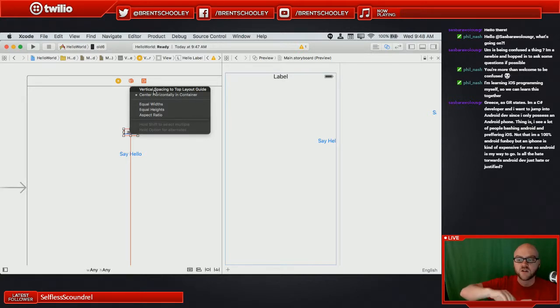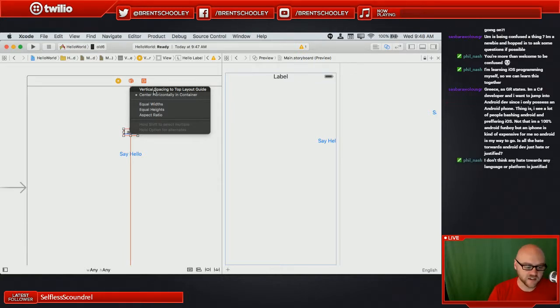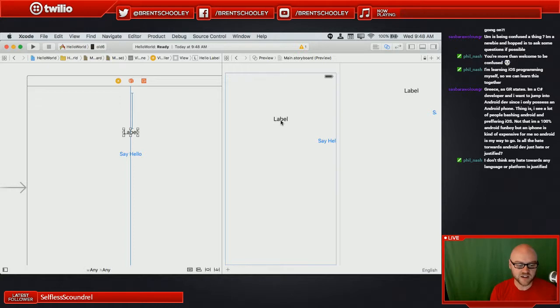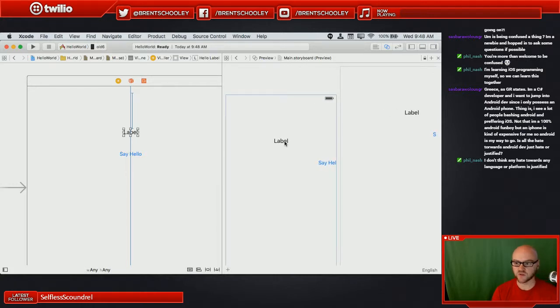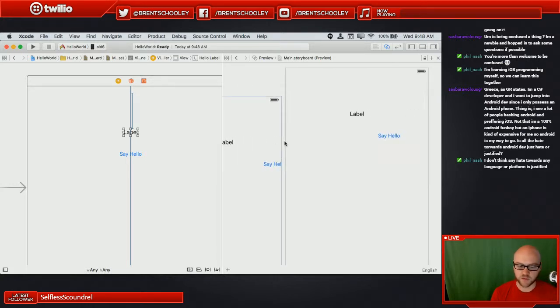It depends on whether we have a navigation bar or some other element at the top. The top layout guide could not necessarily be the exact top of the screen. But this is going to say, put this on the screen where it's at currently, based on where the top layout guide is. And that's exactly what we want. So now if you notice, we've got things positioned correctly on both of our phones. Both the 4-inch old school iPhone, and then basically the same deal on our, what's essentially a 6 Plus over here.